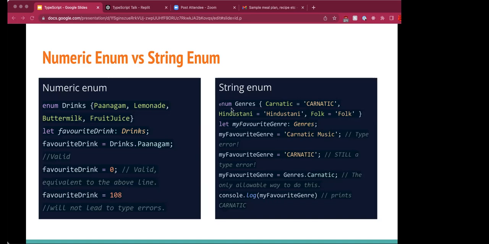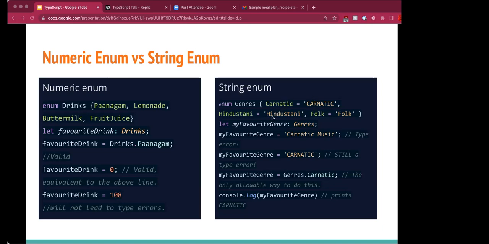Say, for example, in the string enum Jonas, I have specified Carnatic as an enum, and I have put it in all capitals of the same variable name. So this is the convention that is followed.